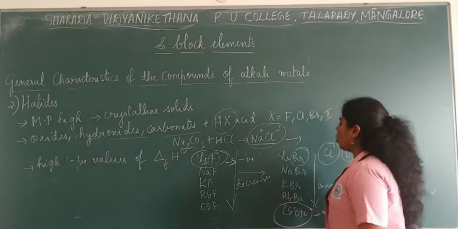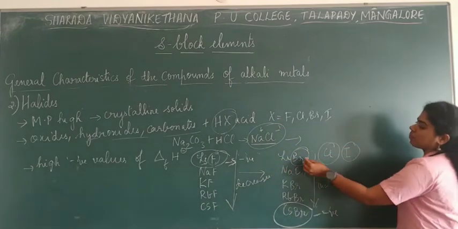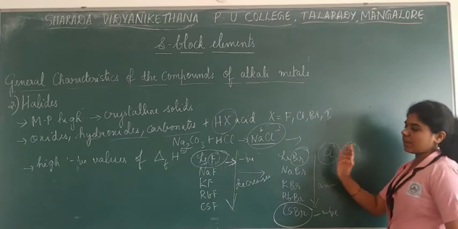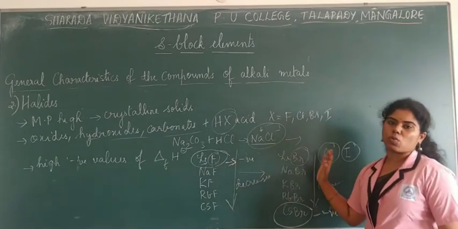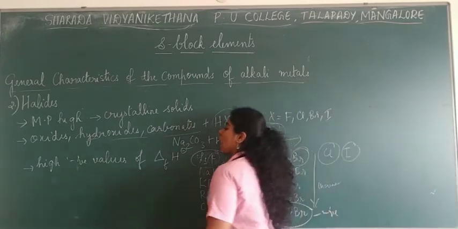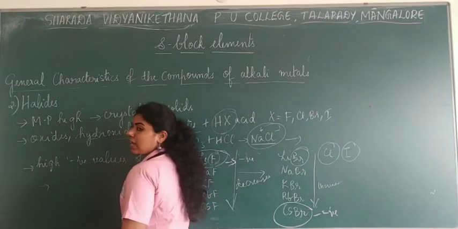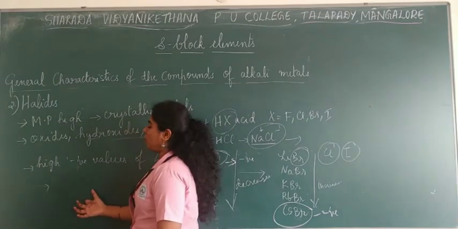Also, if you take the melting points and compare fluorides, chlorides, bromides and iodides, fluorides will have the highest values of melting point.